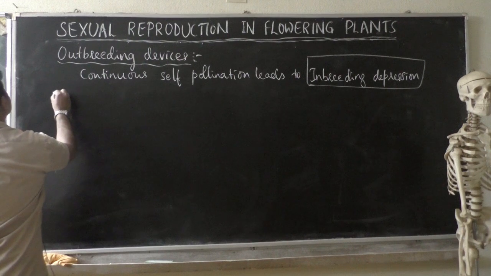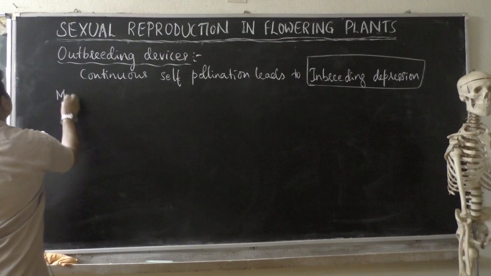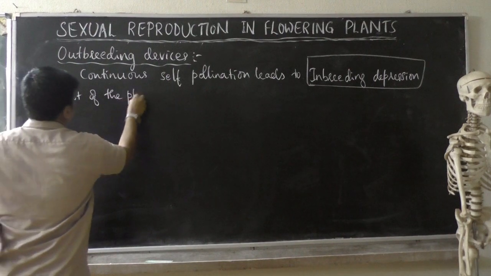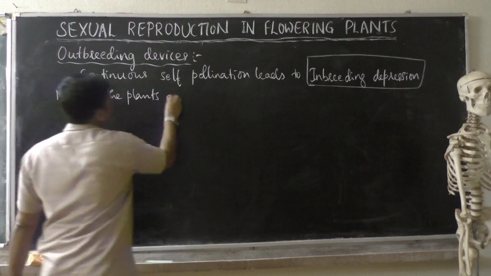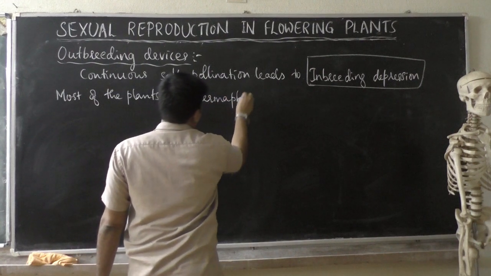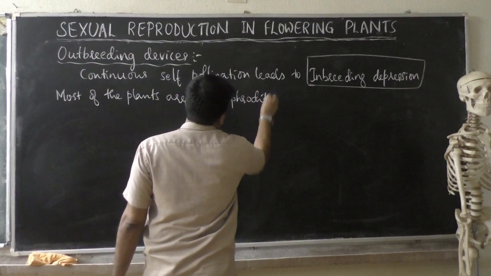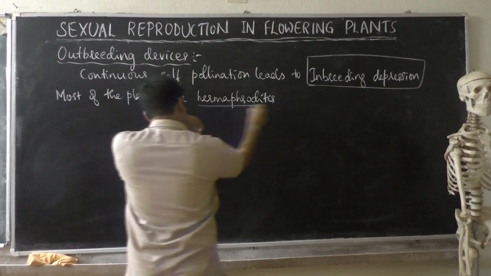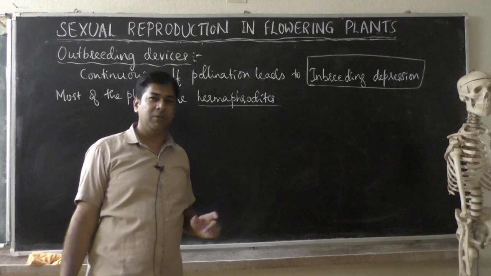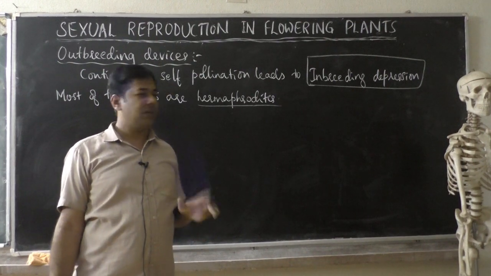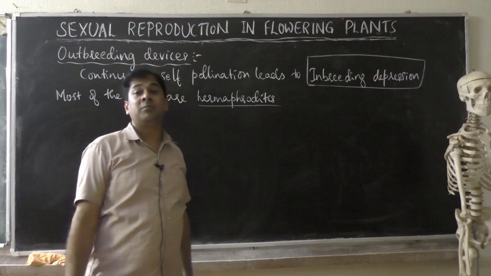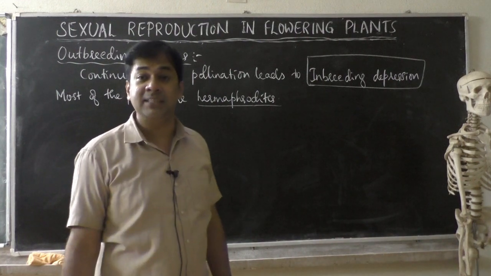Most of the plants are hermaphrodite. Hermaphrodite, a word especially used for animals but mentioned in the textbook, means monoecious or bisexual condition.